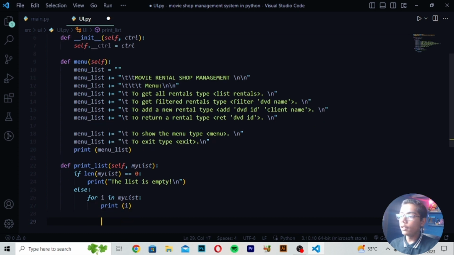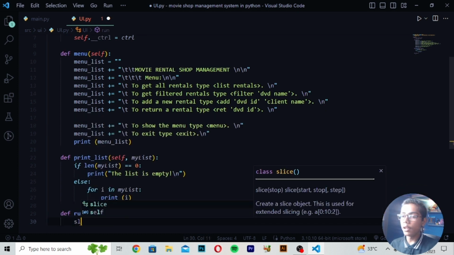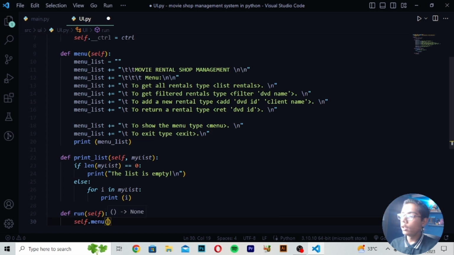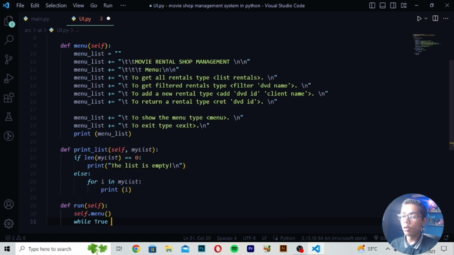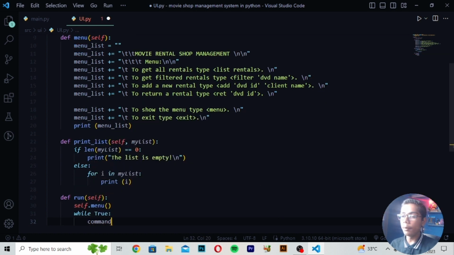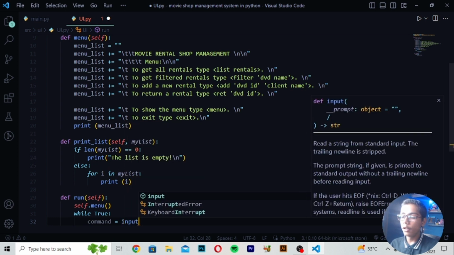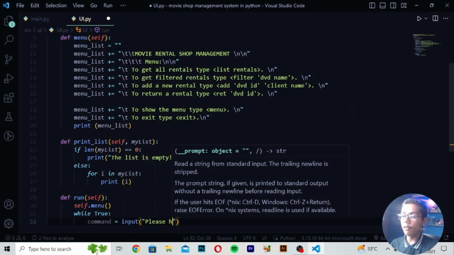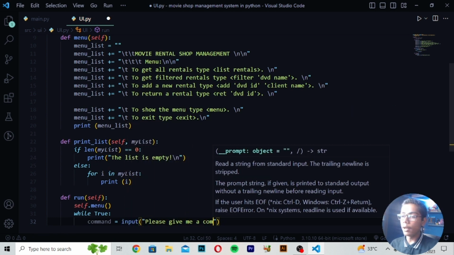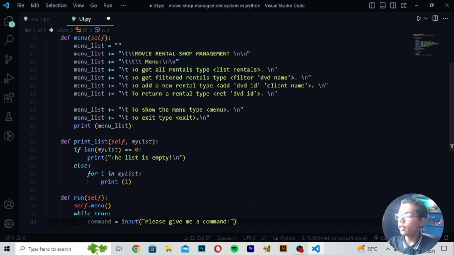And now when you've written this, here you have to just write a tag which should be like def run. Then I will be now just writing here self, and you have to just move down, right here self dot menu. Then you have to write here while true, and here I will be just writing command equals, right here input, and right here please give me a command, and then I will be just writing this there.